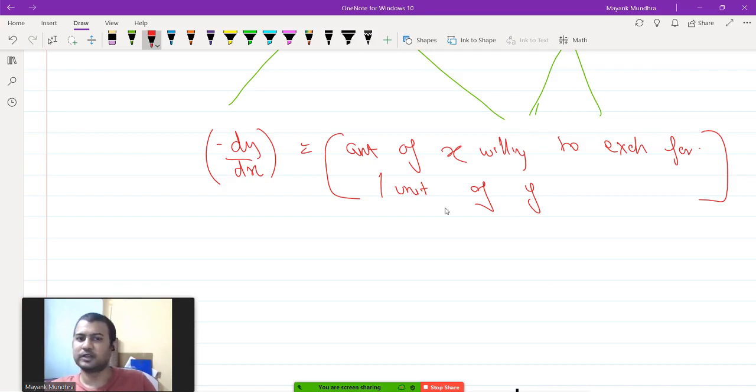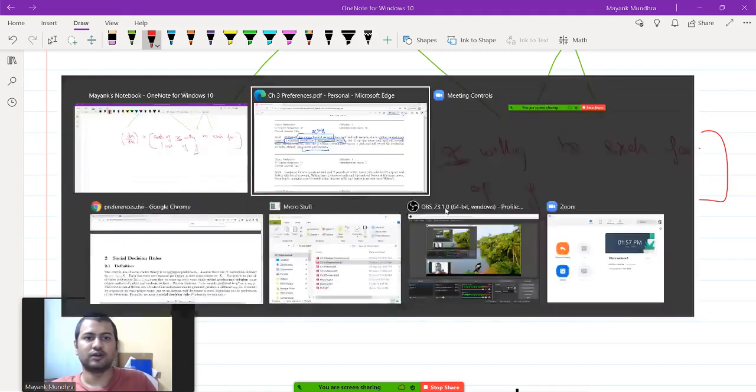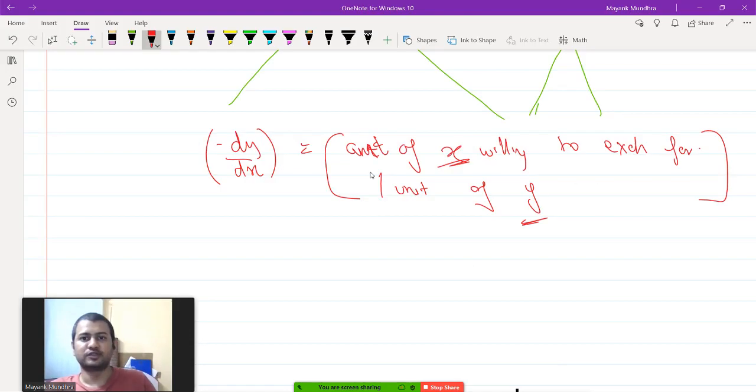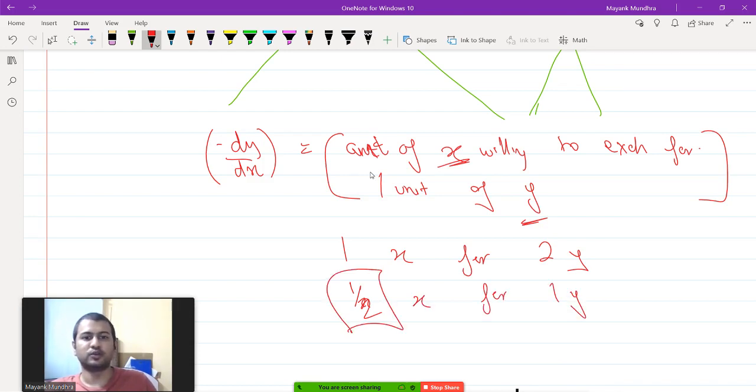Sorry, I applied the definition wrong. MRS is the amount of x willing to exchange for 1 unit of y. So here you are willing to exchange 1x for 2y, so half x for 1y. So 1 by 2 is the MRS. Half is the MRS, right?